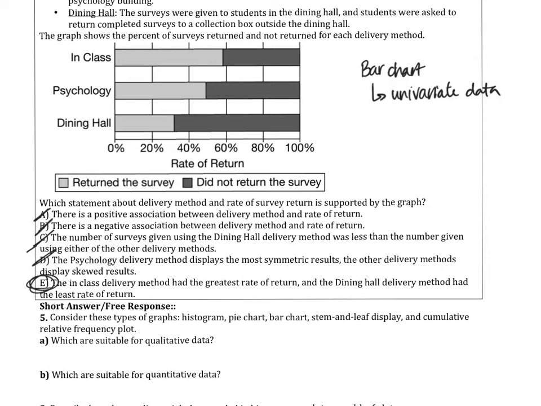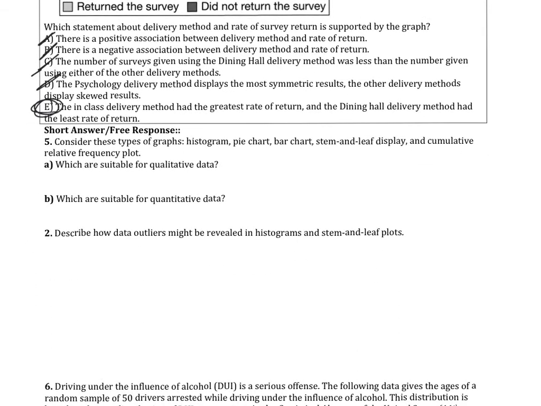E. Okay, moving on. Consider these types of graphs, which are suitable for qualitative data. Okay, so for qualitative data, remember we're going to be looking at a pie chart or a bar chart in these options. And for quantitative data, we're looking at a histogram, stem and leaf, cumulative, relative frequency plots, any type of frequency plots right there.